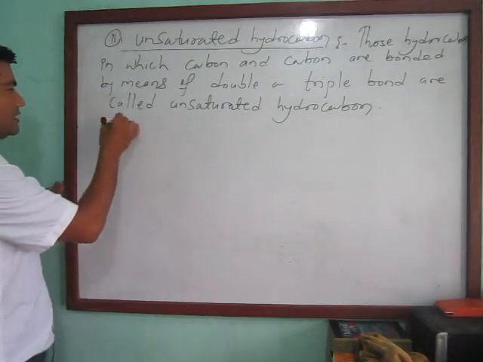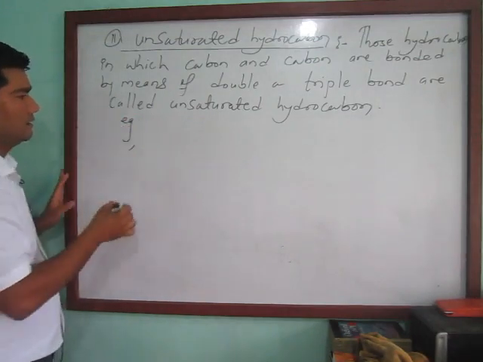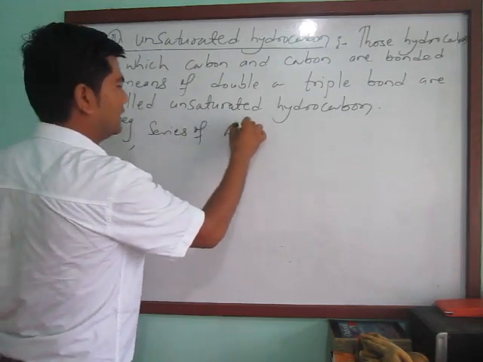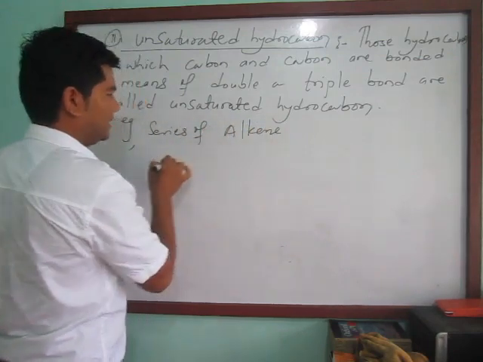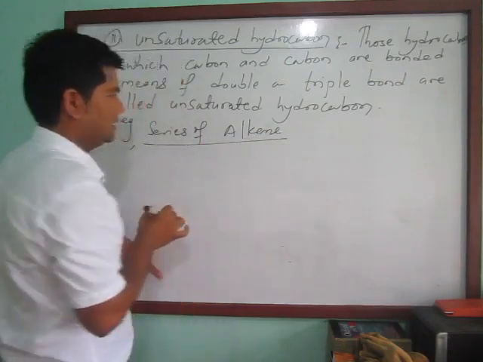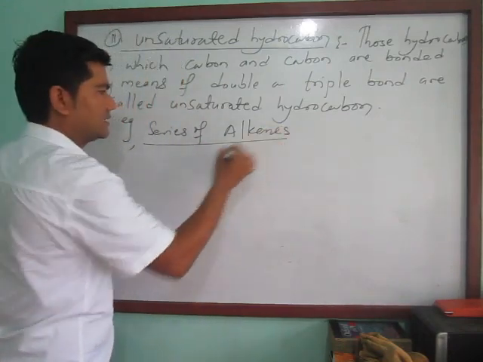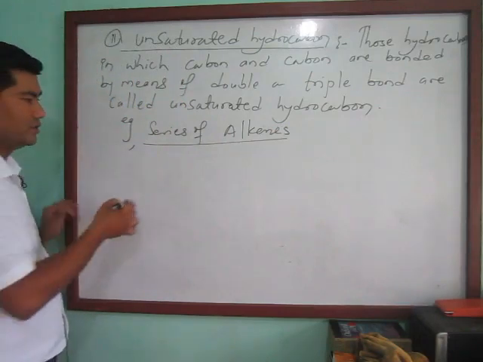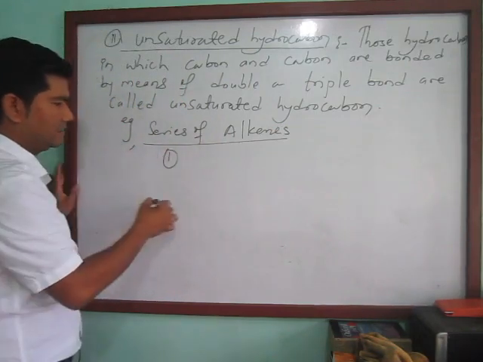Let's see an example, the series of alkenes. All the series of alkenes comes under the examples of unsaturated hydrocarbons. Let's start from ethene.